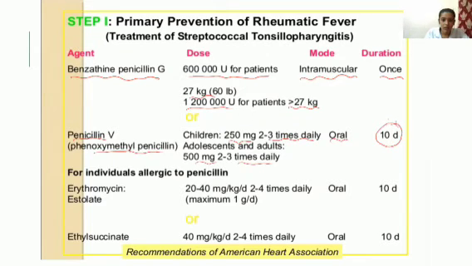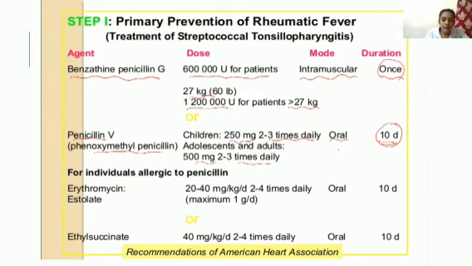So if we are giving benzathine penicillin G intramuscularly, then only once is needed. But if we are giving oral penicillin V, then 250 mg for children and 500 mg for adults, 2 to 3 times daily orally for 10 days. So that is about penicillin.